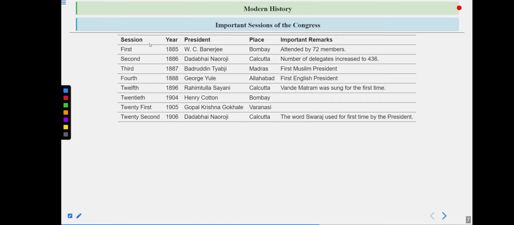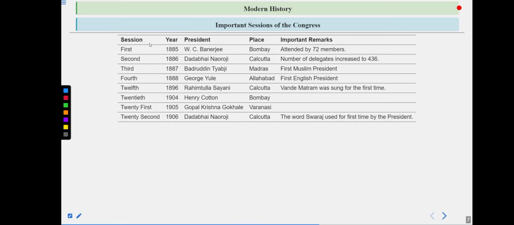The third one was 1887, when Badruddin Tayyabji became the president, and Madras was the place. He was the first Muslim president. Do you remember that? And during this session, a particular slogan was also given, Be the Congressy. Remember that in which session the slogan was given. That was in the third session, 1887.